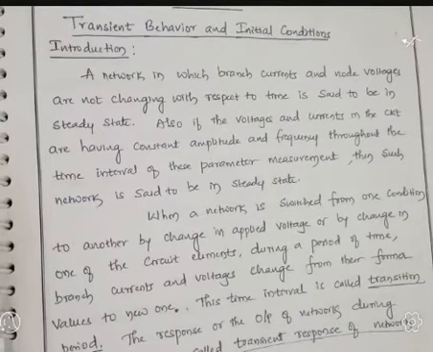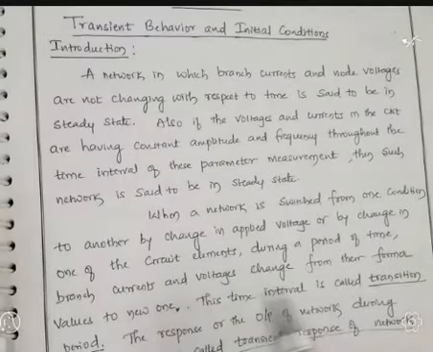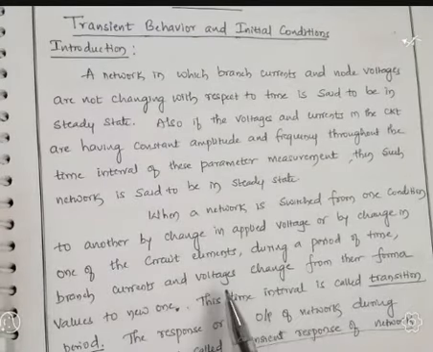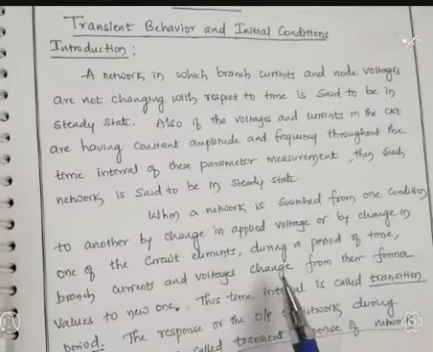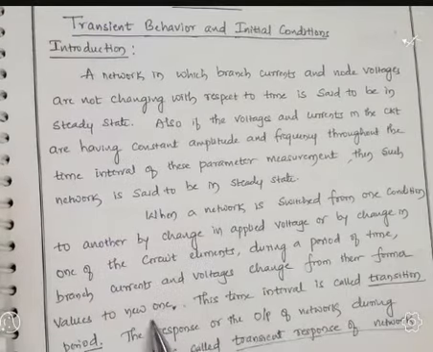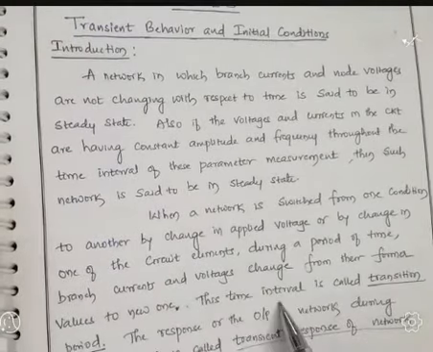When a network is switched from one condition to another by a change in applied voltage or by changing one of the circuit elements, then during a period of time, branch currents and voltages change from their former values, meaning older values, to new ones. This time interval is called the transition period.